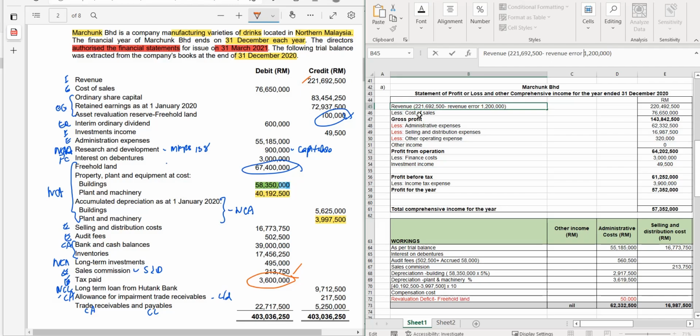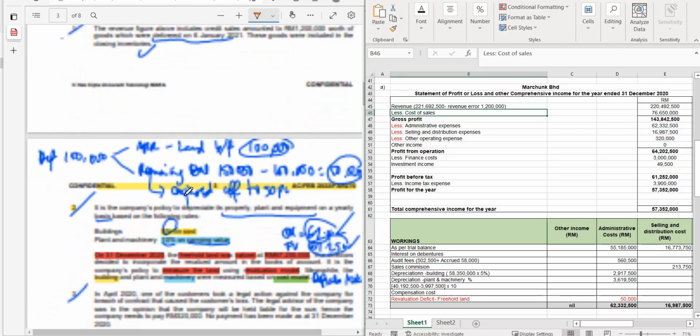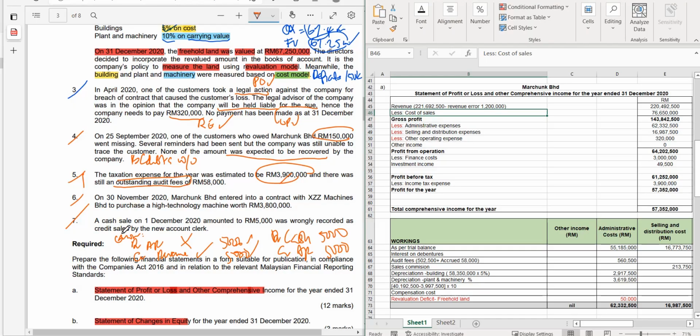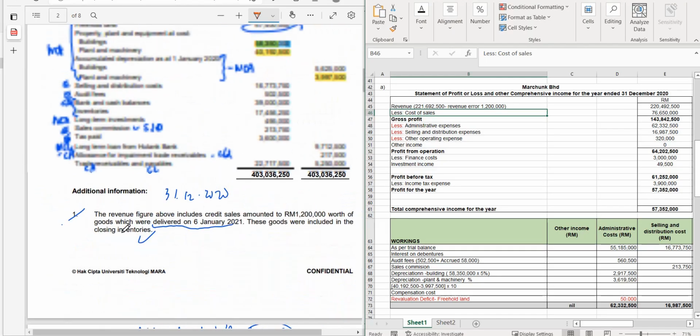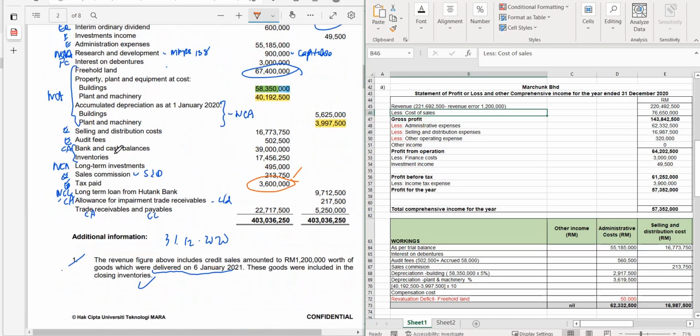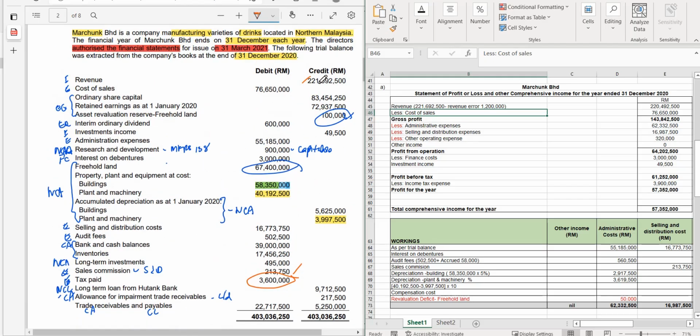Next, cost of sale. Here there is no adjustment to MFRS 102 inventories. So meaning that the cost of the inventory here, which is 17,456,250, reflects the cost of inventory. Which one? This one, 76,650 has reflected also the net realizable value, meaning that the information on inventory was in the calculation of cost of sale. So no adjustment for that.